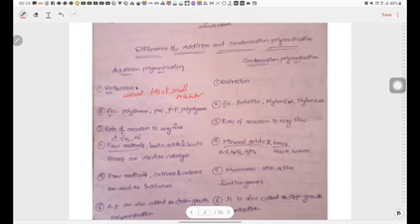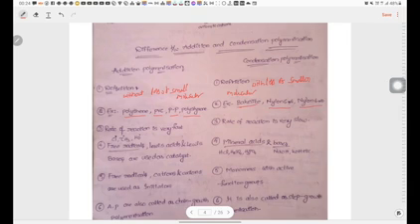The definition of condensation polymerization: two or more different types of monomers are combined together and form products with loss of smaller molecules. Examples of addition polymerization: polythene, PVC, polypropylene, polystyrene. Examples of condensation polymerization: bakelite, nylon 66, nylon 610.